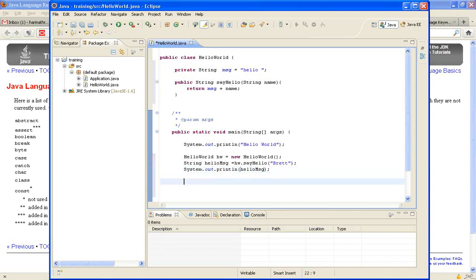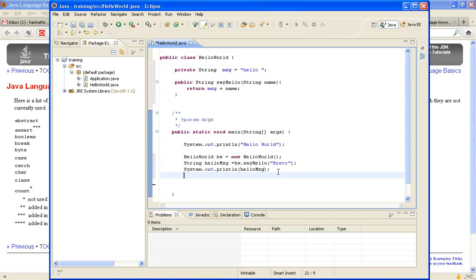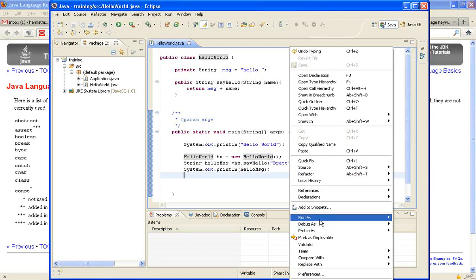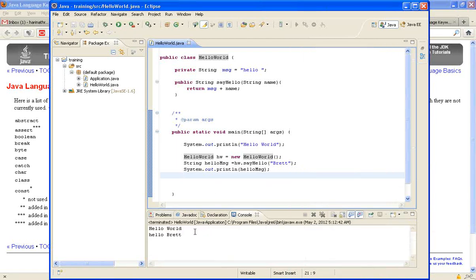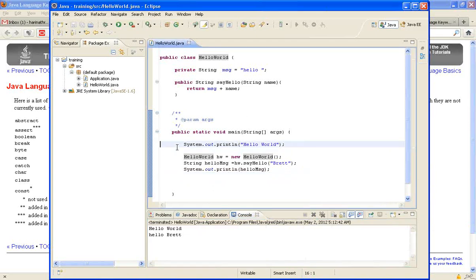There's help for auto completion. Let me run this, and there is the first hello world, and there is a reason you are getting two statements. There is one directly here, and the other one is coming from here.